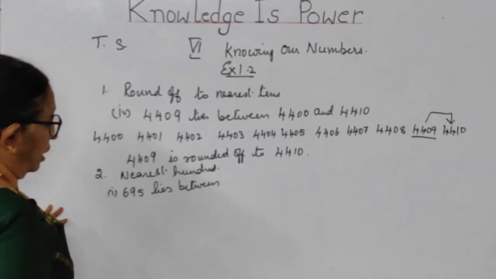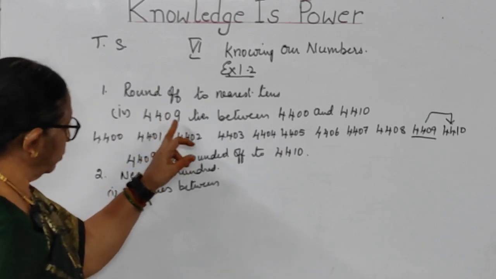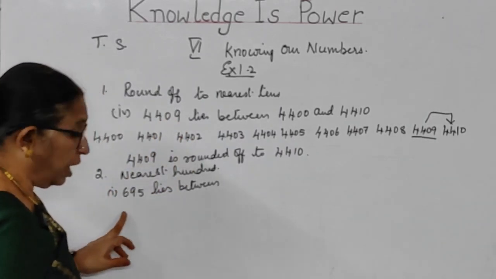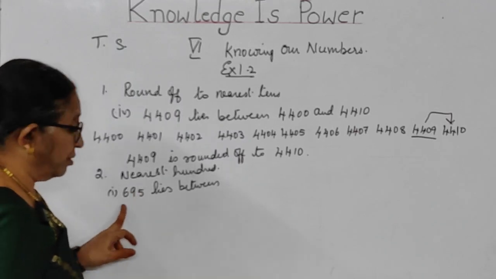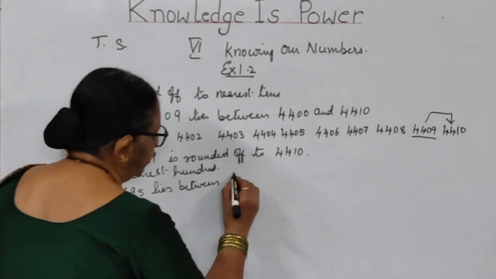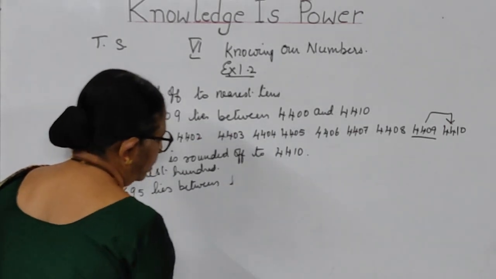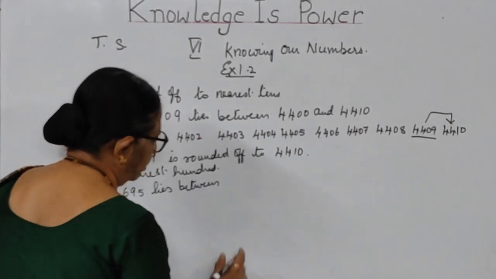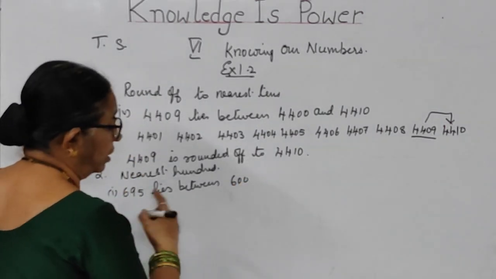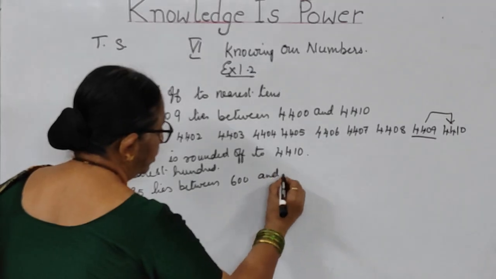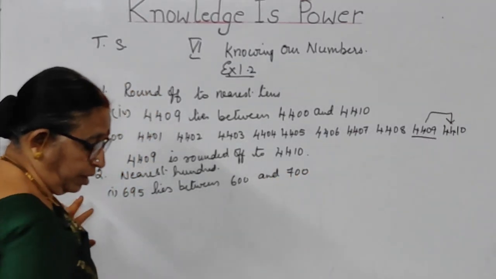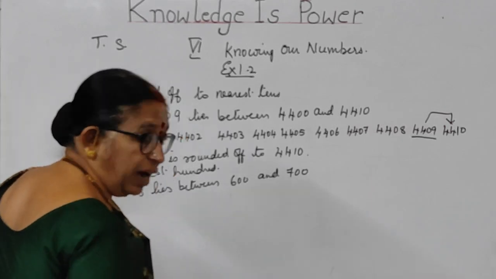See children, earlier it was tens place, we have talked about only the first two digits. Now hundreds place, so units, tens, hundreds you have to take. 695 lies between 690 and 700. Why are we taking this, children? Because they are asking to do with the hundreds.